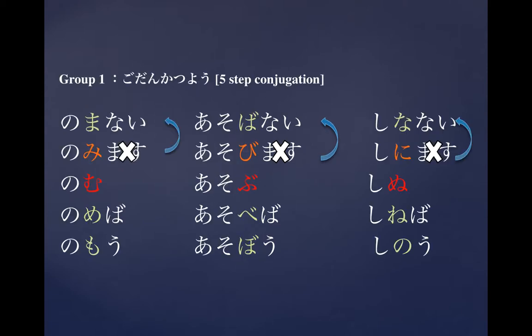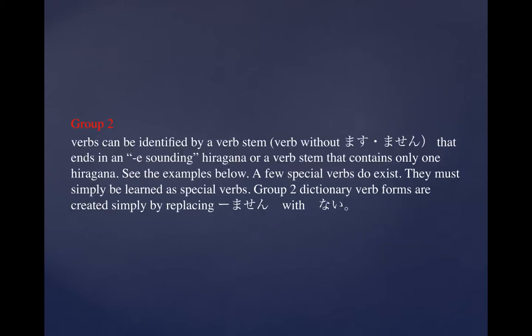Same thing here. Nomimasu, asobimasu, shinimasu. Identifying the groups, they are all group 1s. Mi, bi, ni. Now, what do you do for the dictionary form? Remember, you take it down a notch, right? So mi to mu, bi to bu, ni to nu. Now, we are turning this into a nai form, so we'll take it up a notch. Nomanai, asobanai, shinanai. And again, this is the reason why you need to know your hiragana characters in order on the charts, right? Now, the group 2s are easy.